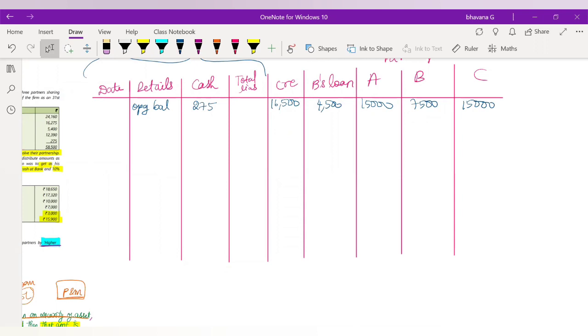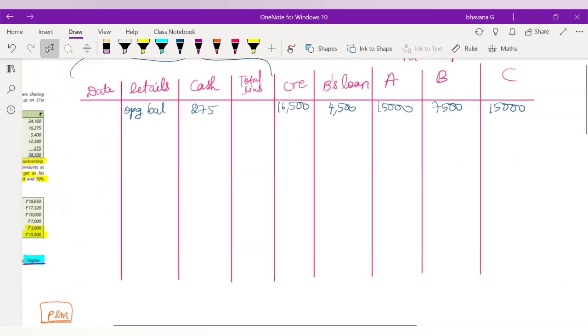So for the opening balance, what is the total liabilities? How will you find out your total liabilities? It will be the total of all the liabilities: 16,500 plus 4,500 plus 15,000 plus 7,500 plus 15,000. So your total liabilities will be 58,500. Until this point, is everyone clear on how you have to prepare the format and how you will write your opening balance? From now on, the real sum is going to start.